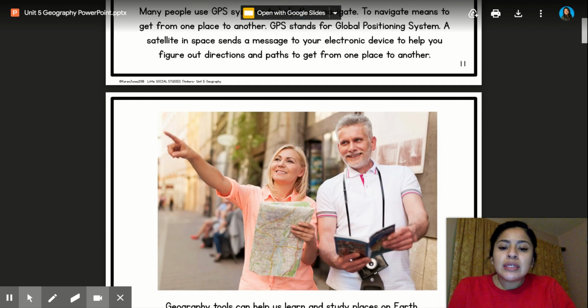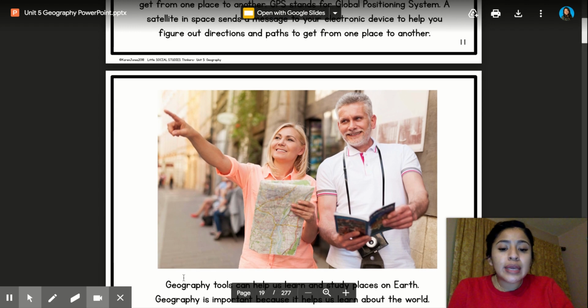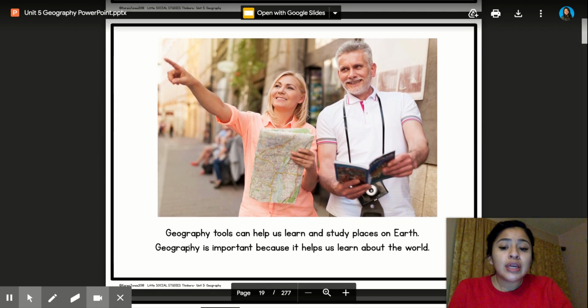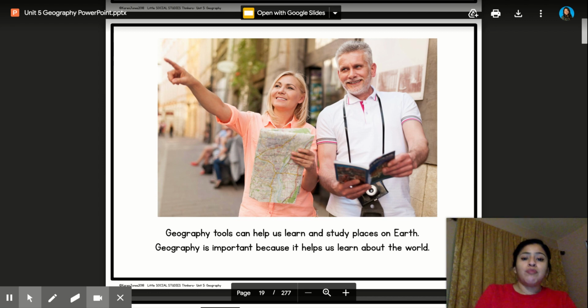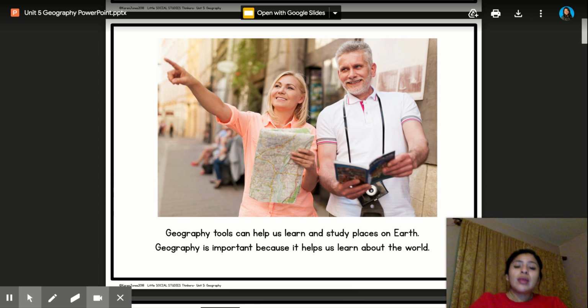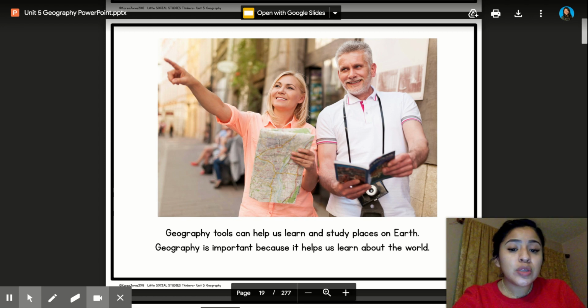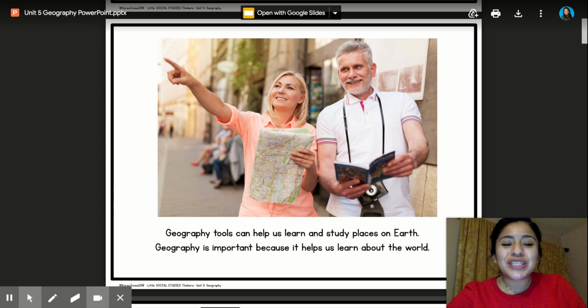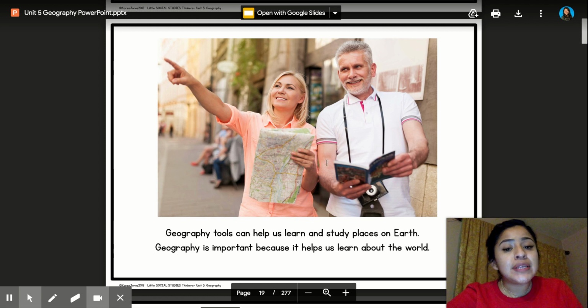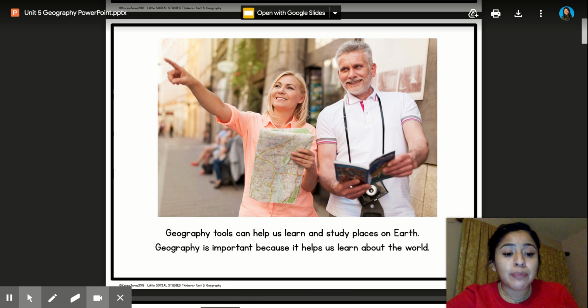All right, my friends. So geography tools can help us learn and study places on Earth. Geography is important because it helps us learn about the world. So here we have two people. She's holding a map. That's right. She's holding a map. And what is he holding? It's a book. Who can remember? That's right. He's holding an atlas. And it looks like they're visiting a new place. And they're using an atlas and a map to get themselves familiar with the place they are in.